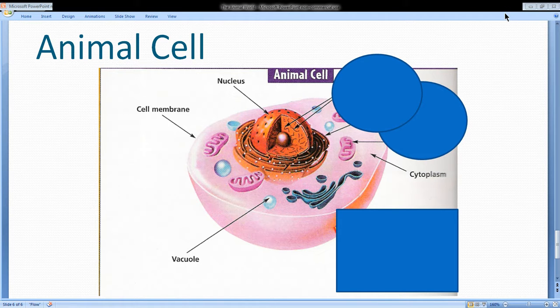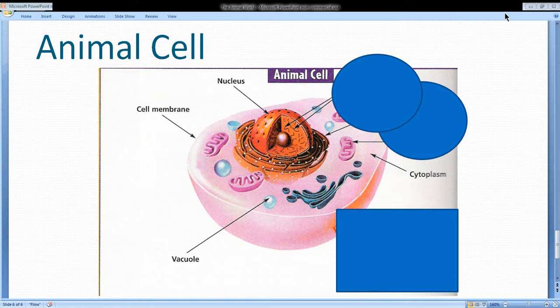Then we have the vacuole. It is a space in the cytoplasm containing air, liquid, or food. Now, what is cytoplasm? It helps to move materials around the cell and also dissolves waste. As you can see in the labeled diagram on my screen, all this pinkish part is known as cytoplasm.